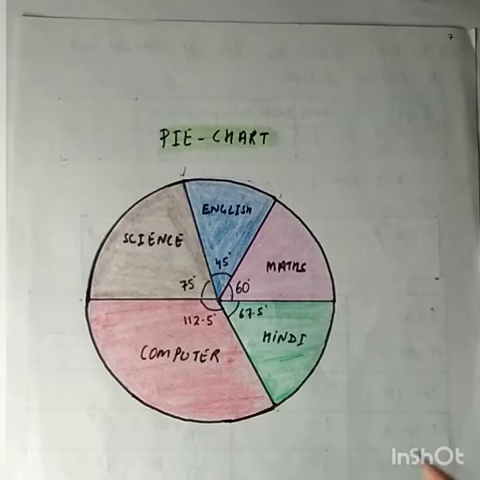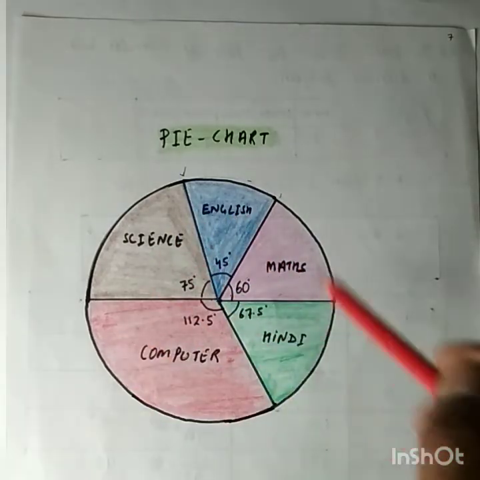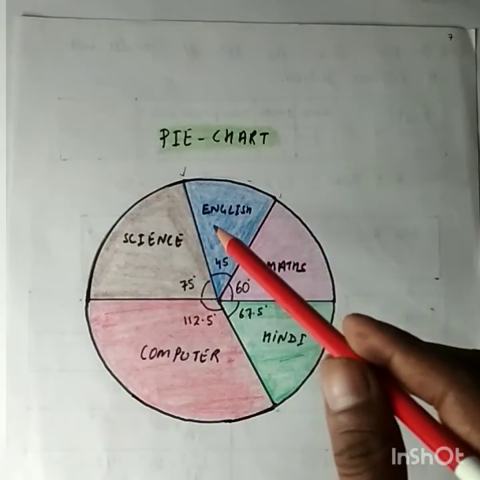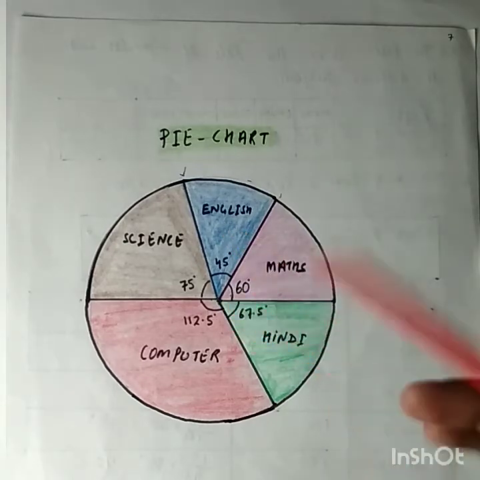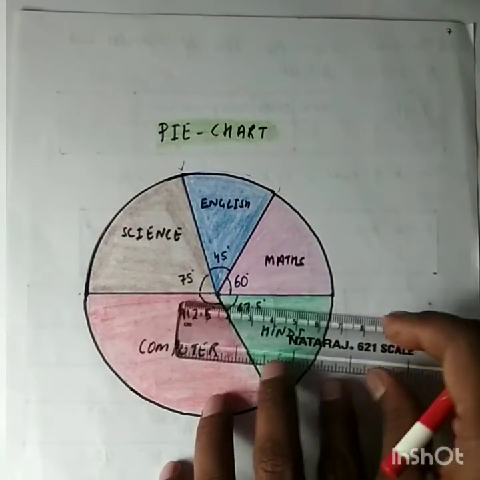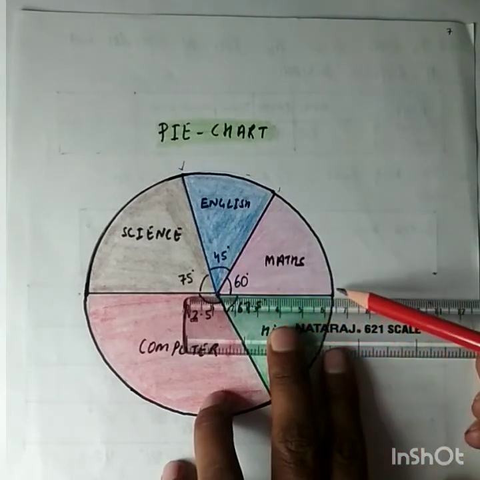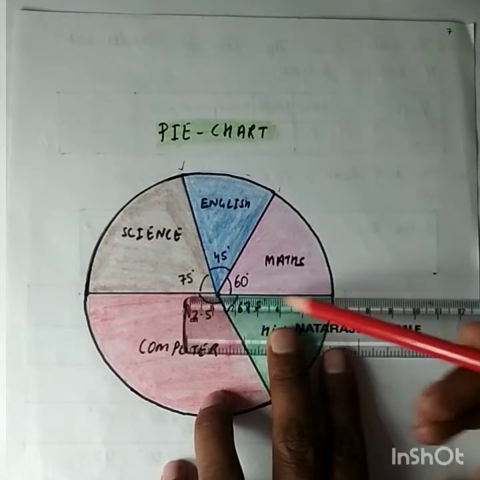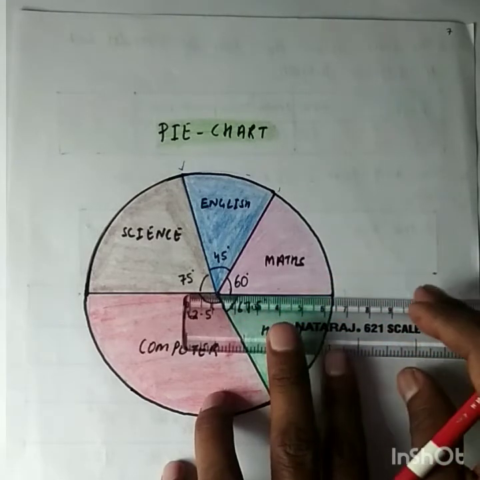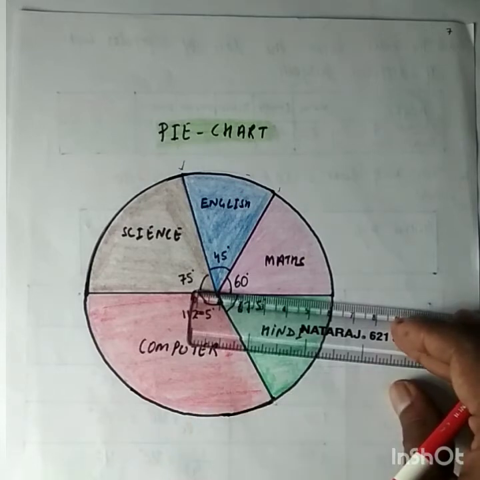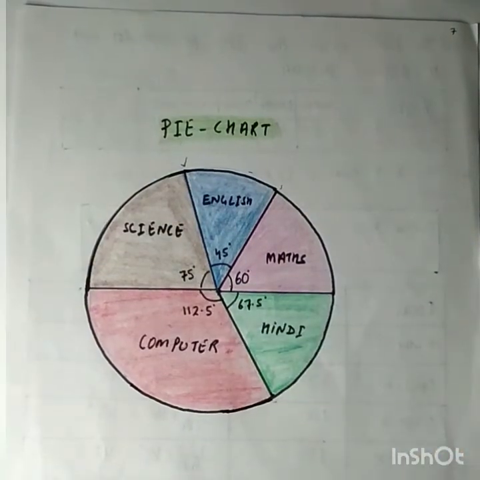For drawing a pie chart, we will draw a circle of suitable radius, and from the center of the circle we will make a line from the center to the circle and take it as a reference line. Now we have to draw sectors for the different items. We have calculated the central angle for maths and it was 60 degree.